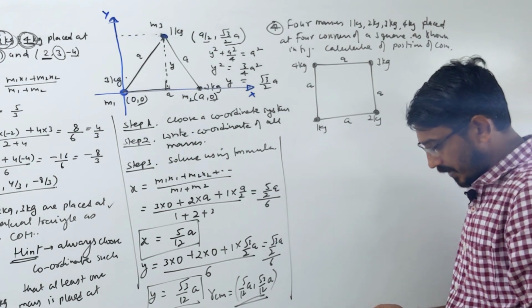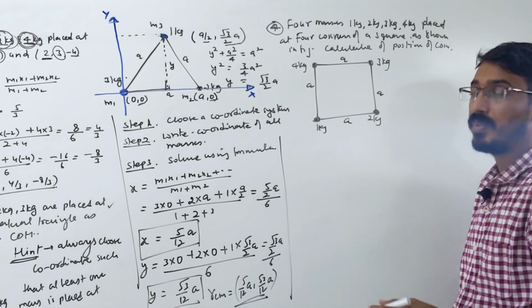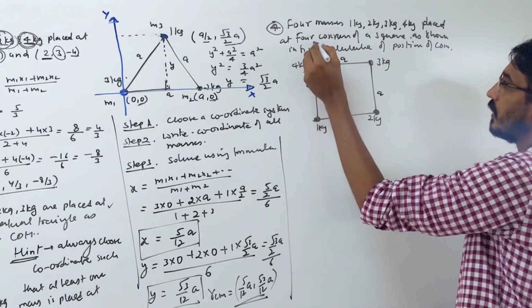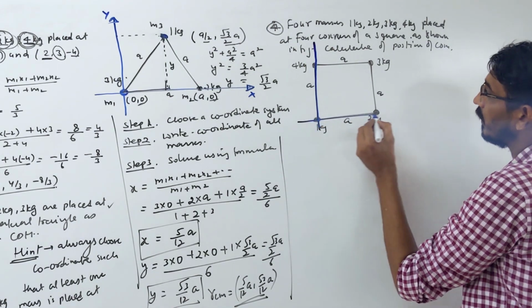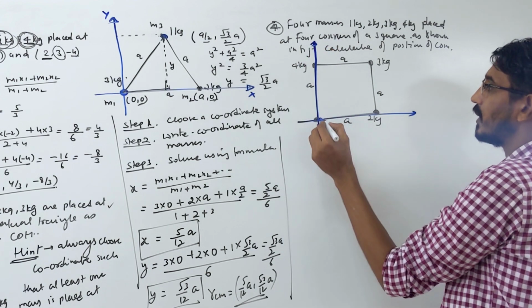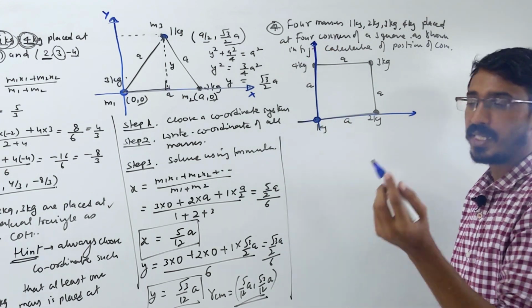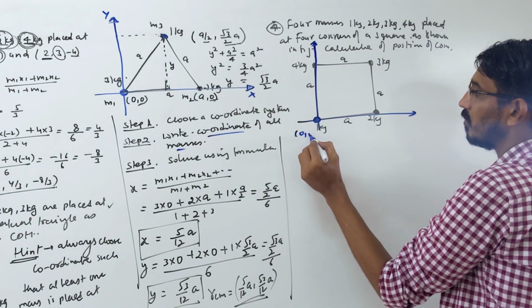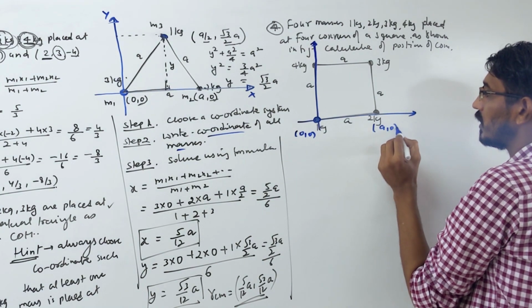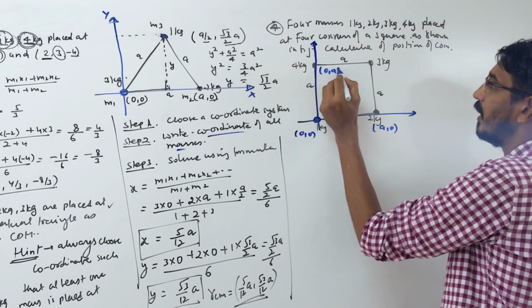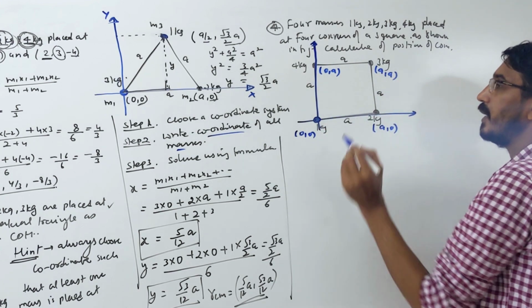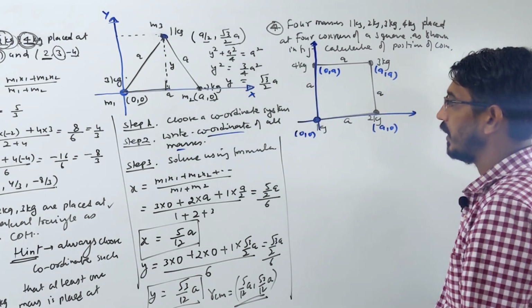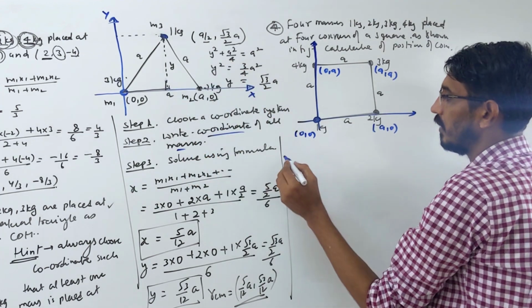First choose a coordinate system, you can choose as you like, it doesn't matter. If you choose here, then it will look good that way, right? So this mass is placed at the origin. Then the second step is to write the coordinates of all masses. Coordinates of this mass become 0, 0, that becomes a, 0, that becomes 0, a, that becomes a, a, right? Simple procedure.